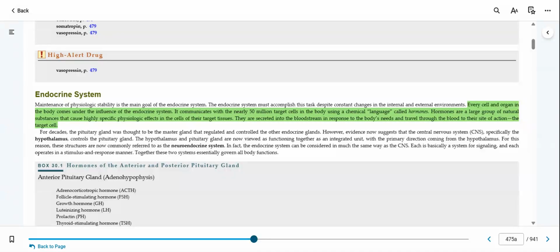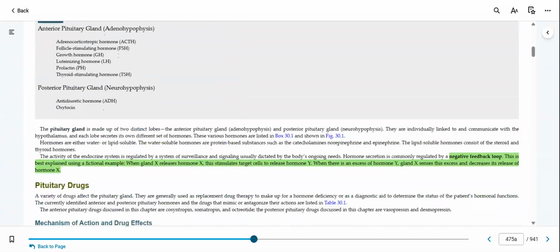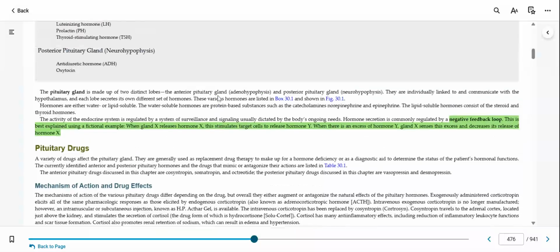Hormones are a large group of natural substances that cause highly specific physiological effects on the cells of their target tissues. They're secreted into the bloodstream in response to the body's needs, and they travel through the blood to their site of action, which is the target cell. So, if you need a little bit of reminding on how that works, read through that beginning part.